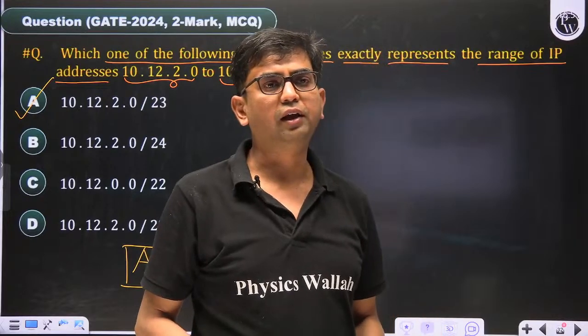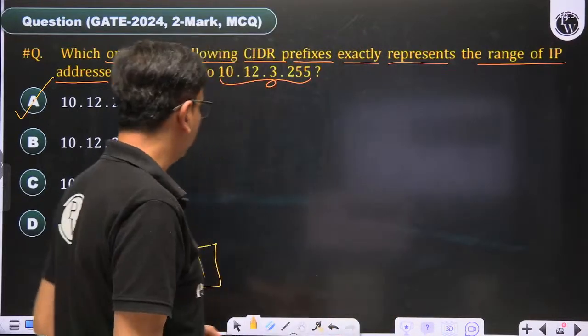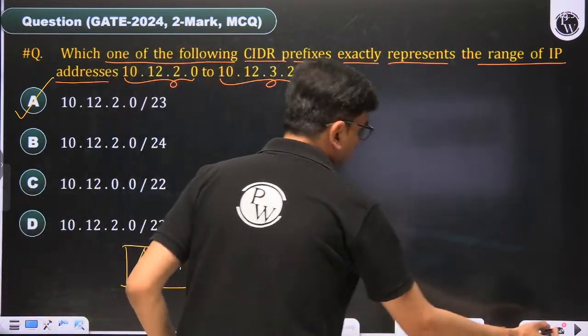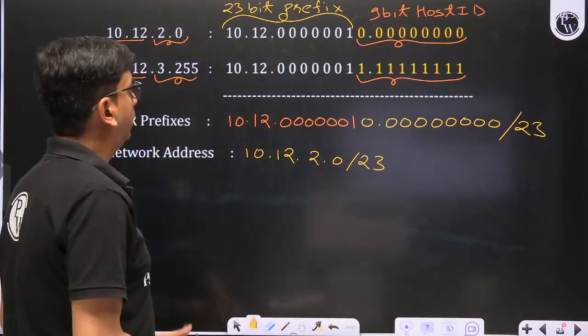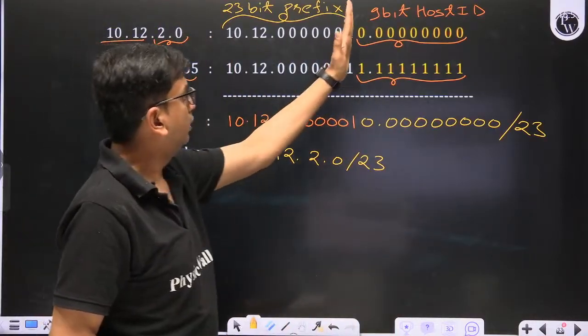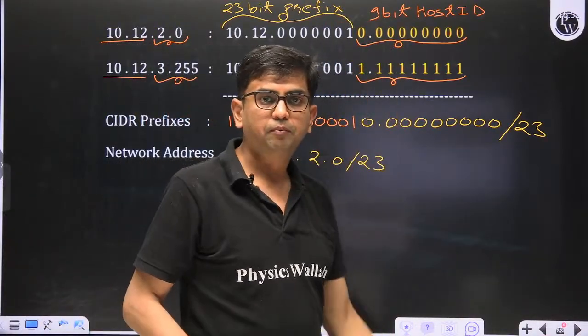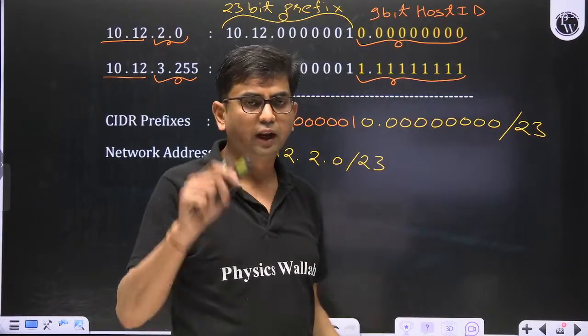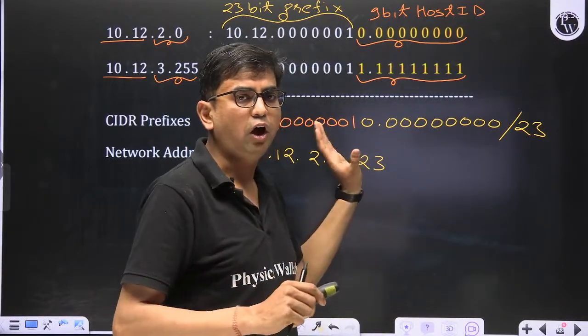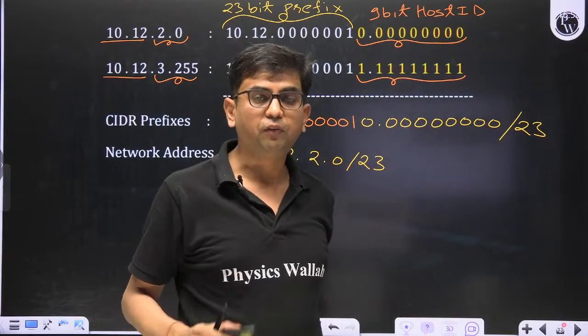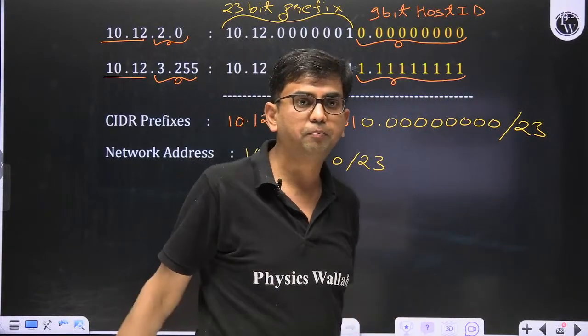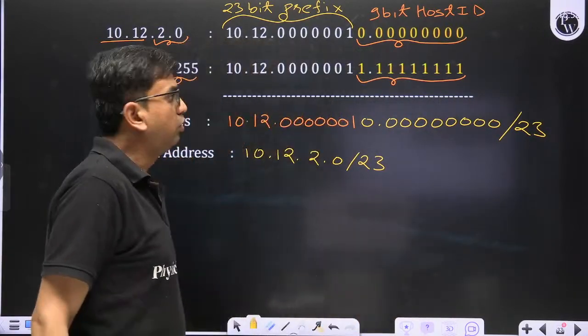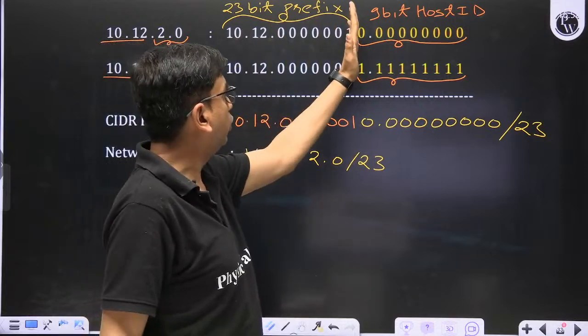Shashank Rai is asking how we knew it was 23. Okay, see your concept here. Tell me how many bits are common between them. Write the binary first and count how many bits are common in the prefix. So up to 23 bits are common.